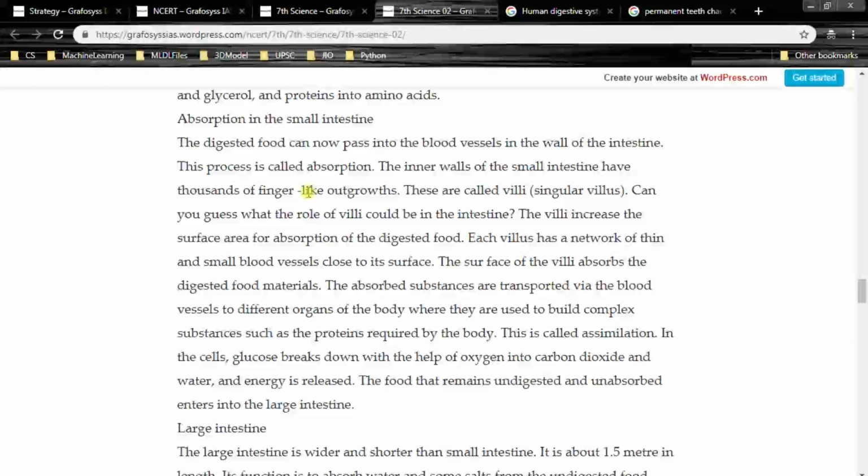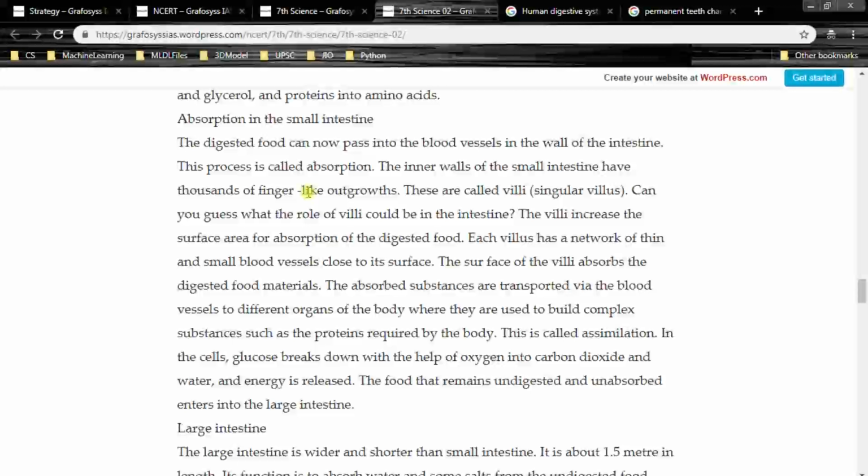So remember, assimilation. The absorbed substances are transported via the blood vessels to different organs of the body, where they are used to build complex substances such as proteins. Proteins are building blocks of our body, which we have read in the previous class book, right? So this is called assimilation.